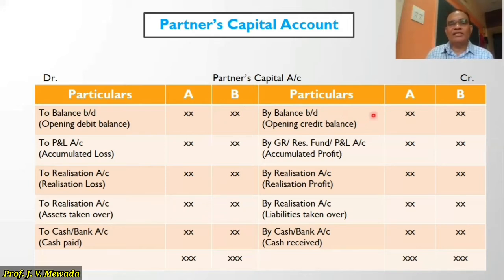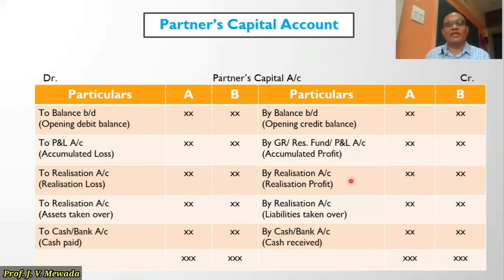Then in the balance sheet, any general reserve or reserve fund or profit and loss account on the liability side given to us, then it is accumulated profit, which we have to distribute between the partners. So it will appear on the credit side of partners capital account in the profit sharing ratio. Then we have prepared the realization account.